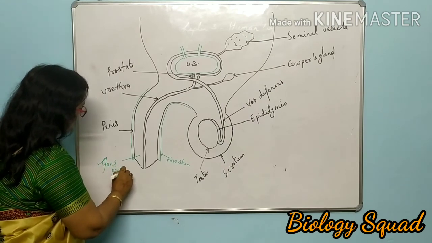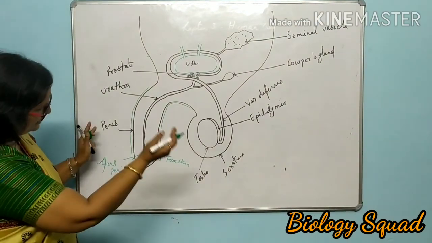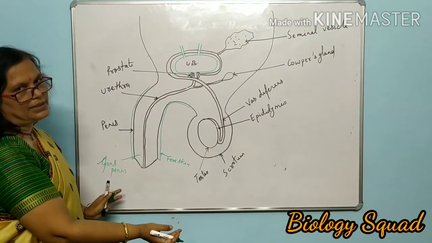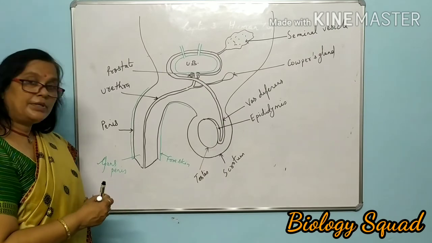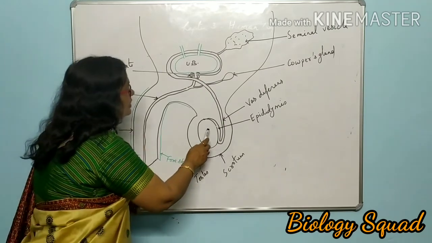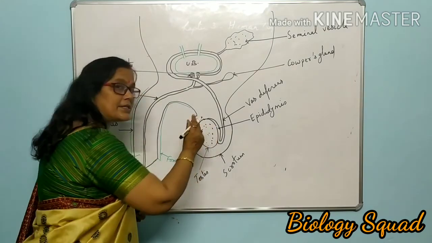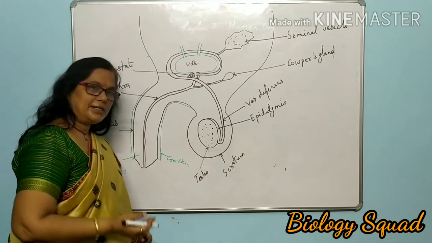This is glans penis. Okay, I think the structure is very much clear to you. Dear students, just you see here, sperm formation takes place inside this testis. I will tell you the structure of testis in detail also.